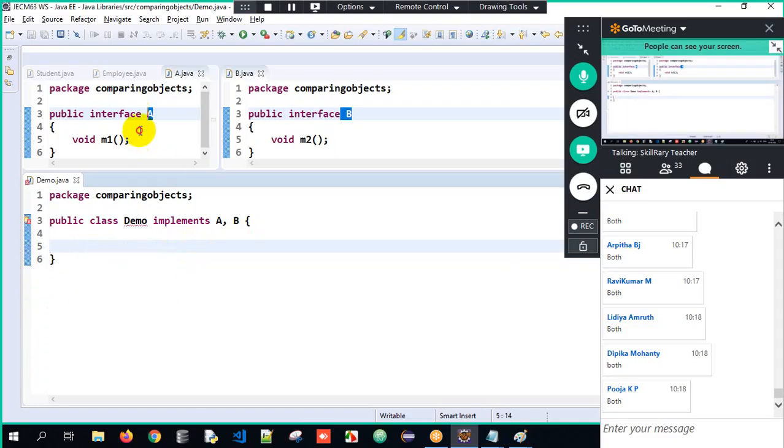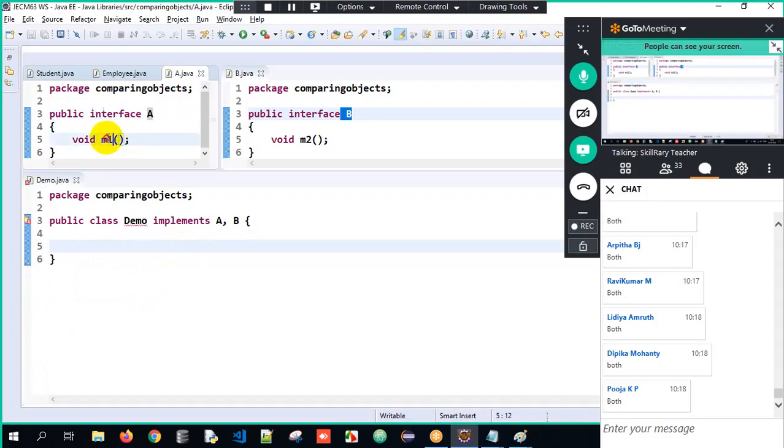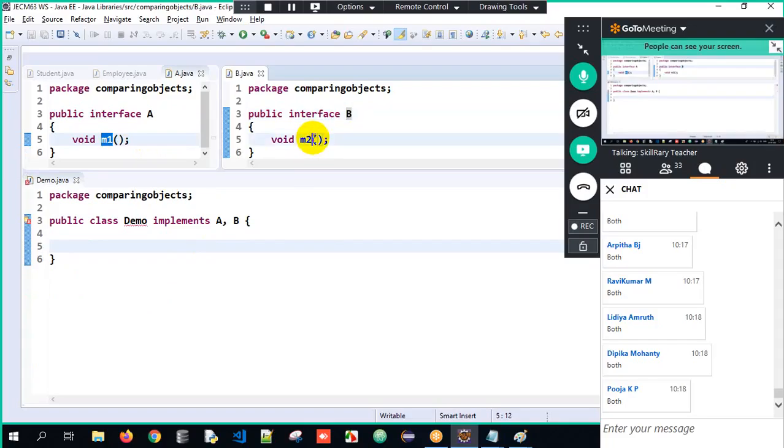So now I will have an interface A with the method M1. I will have interface B with the method M1 here. So we have two interfaces, A and B, and the respective methods are M1.